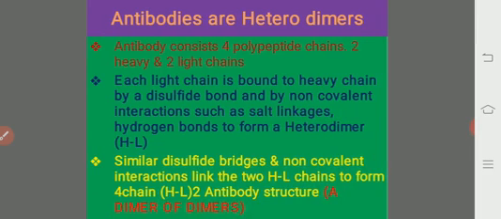Similar disulfide bridges and non-covalent interactions link the 2 heavy chains as well as the light chains to form the 4 chain structure. That is, the 2 heavy and 2 light chain antibody structure, so that it is known as a dimer of dimers.